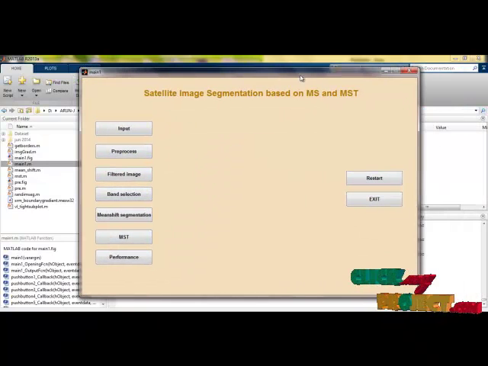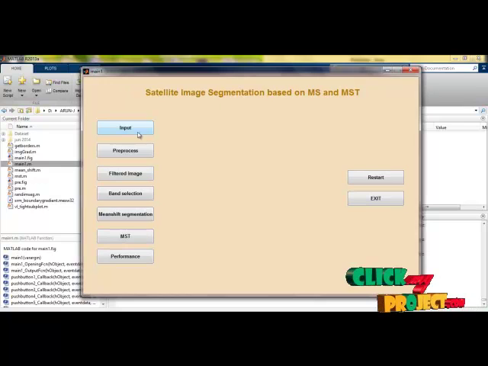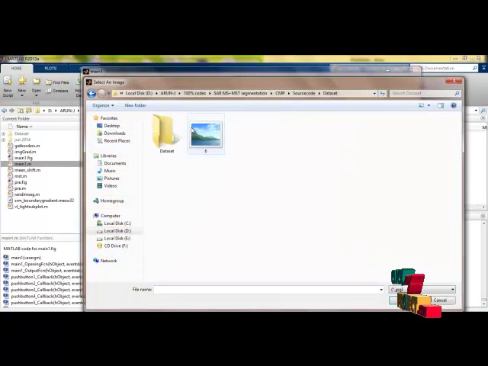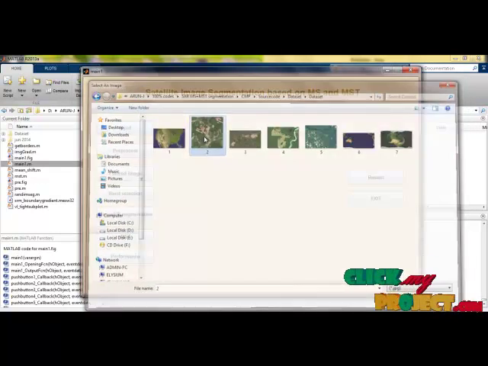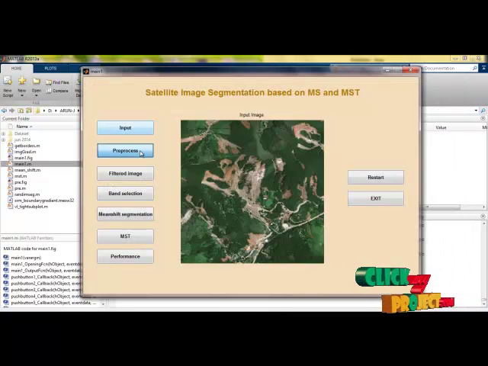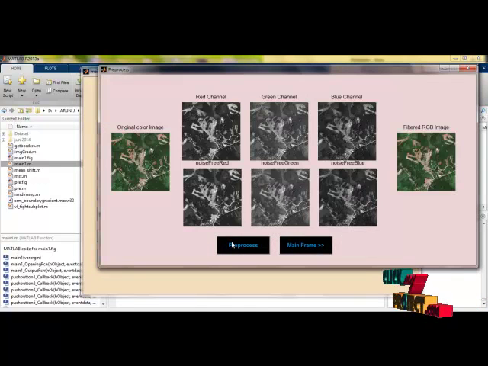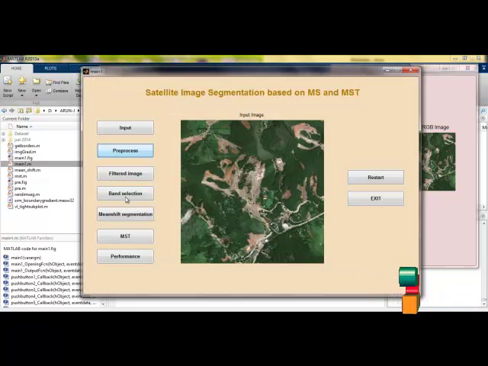This is the main window of our product. Initially for the process I am selecting an input from the database folder. Here I have selected this image as an input and I am selecting pre-processing. In the pre-processing, filters are applied. We have taken an RGB image as the input image. An RGB image usually has 3 channels, so we split the 3 channels separately: red channel, green channel, blue channel. The 3 channels are processed separately and finally combined into RGB. So the filtered image is here, and then band selection.